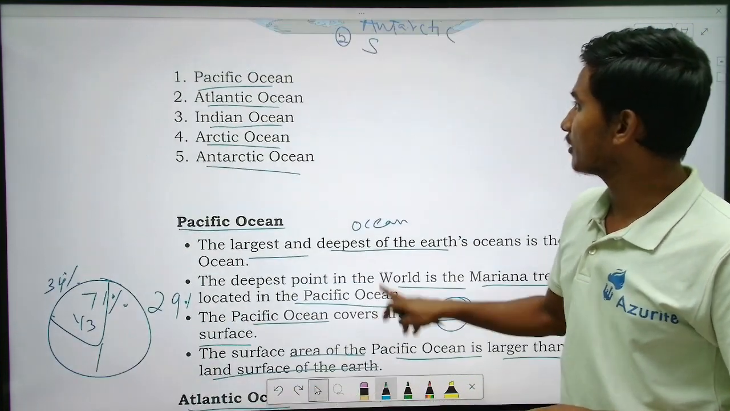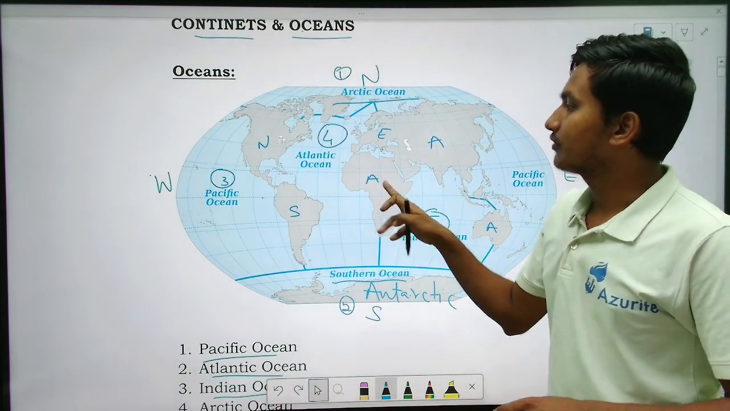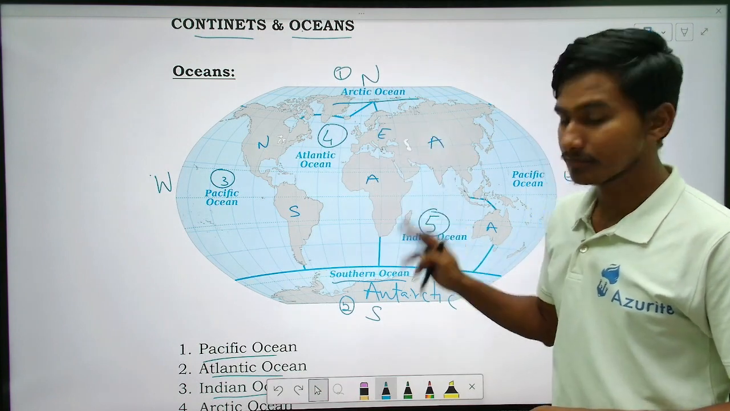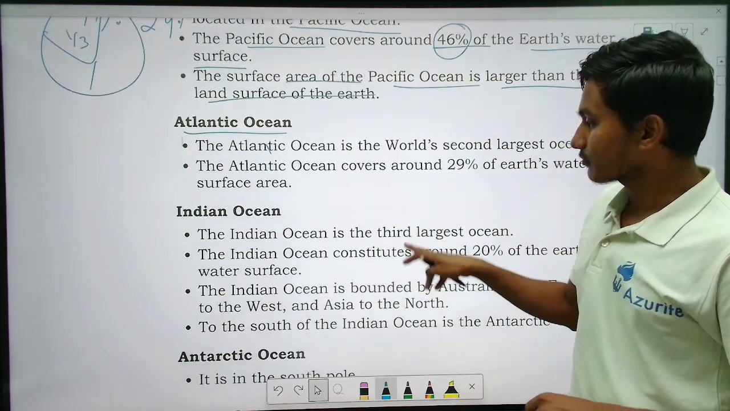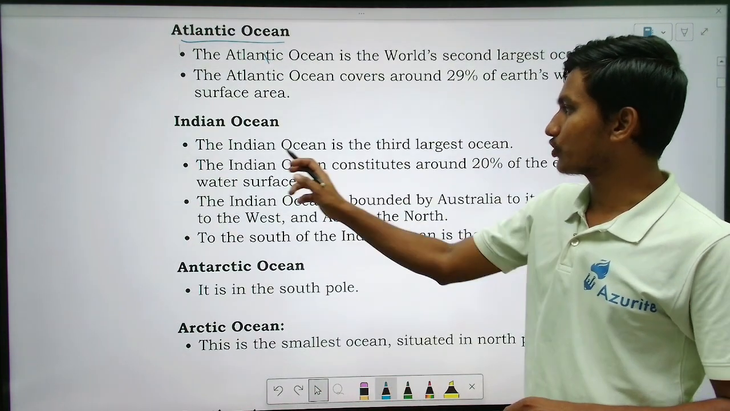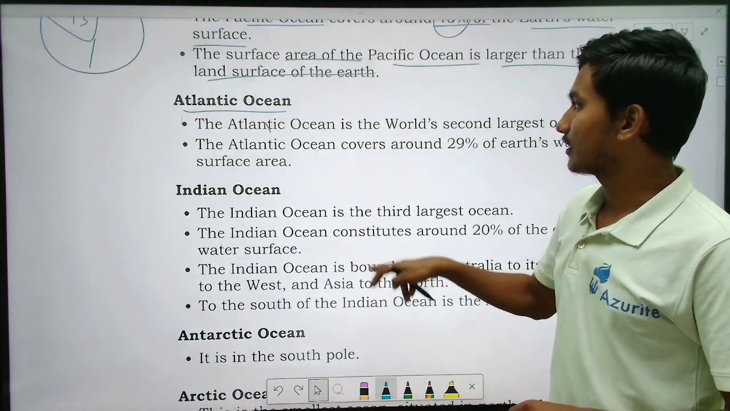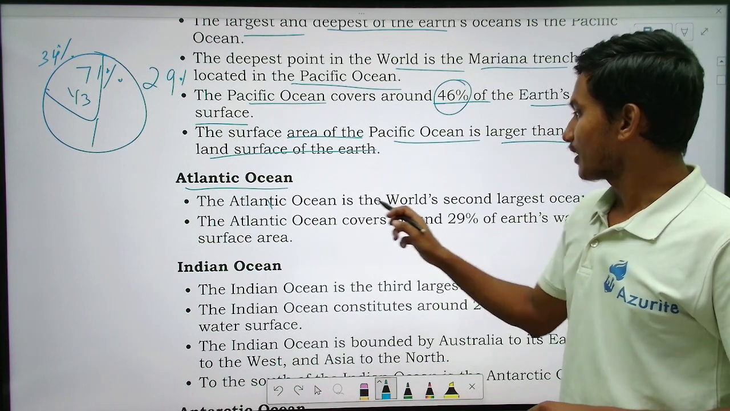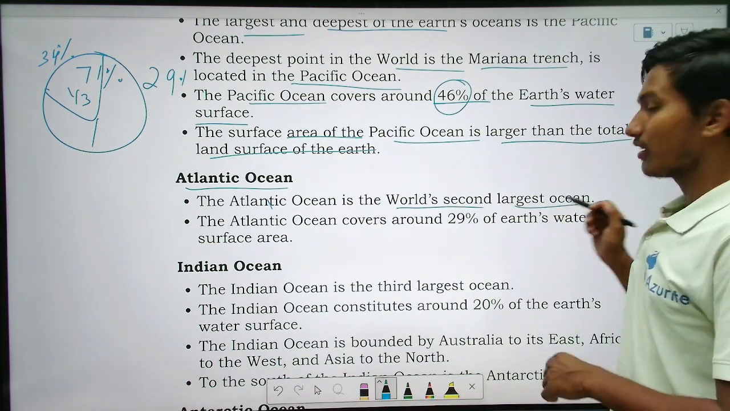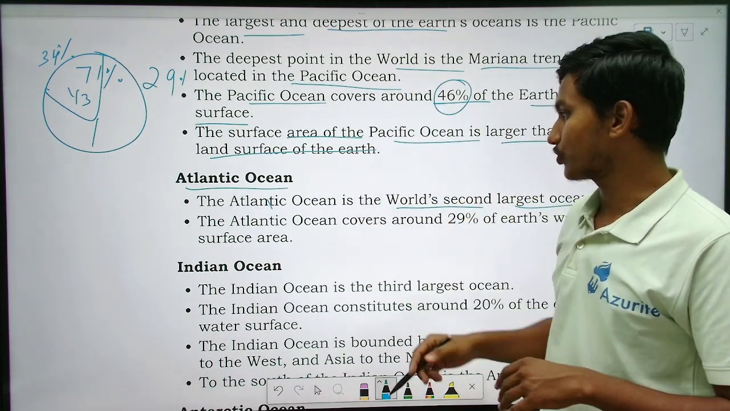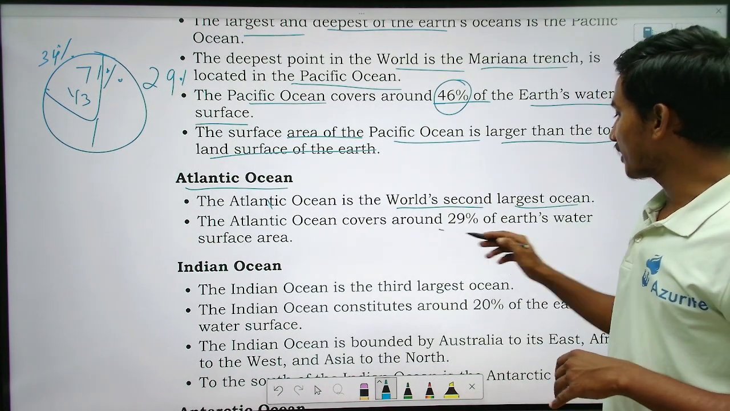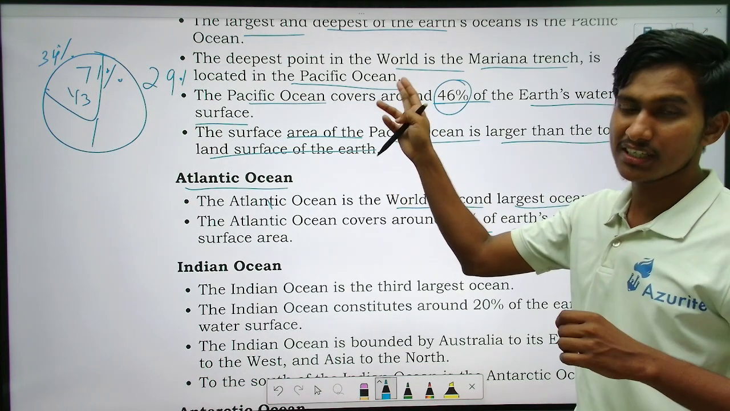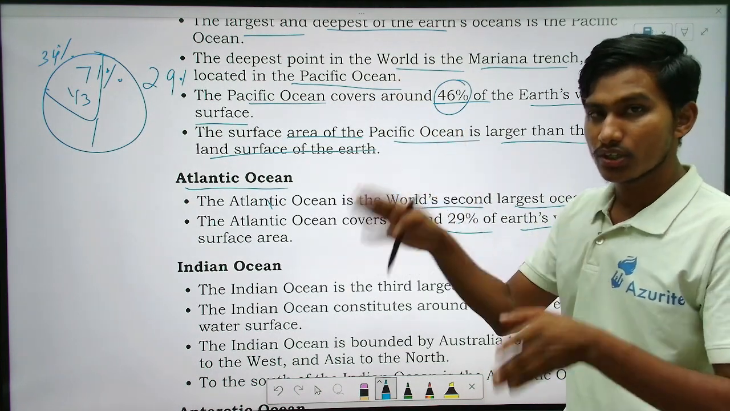So here, if you see, between Europe, Africa, South America, and North America, that is the Atlantic Ocean. Okay, good. So the points about the Atlantic Ocean: the Atlantic Ocean is the world's second largest after the Pacific Ocean. Atlantic Ocean covers around 29% of Earth's water. Here, Pacific covers 46%, Atlantic covers 29%.